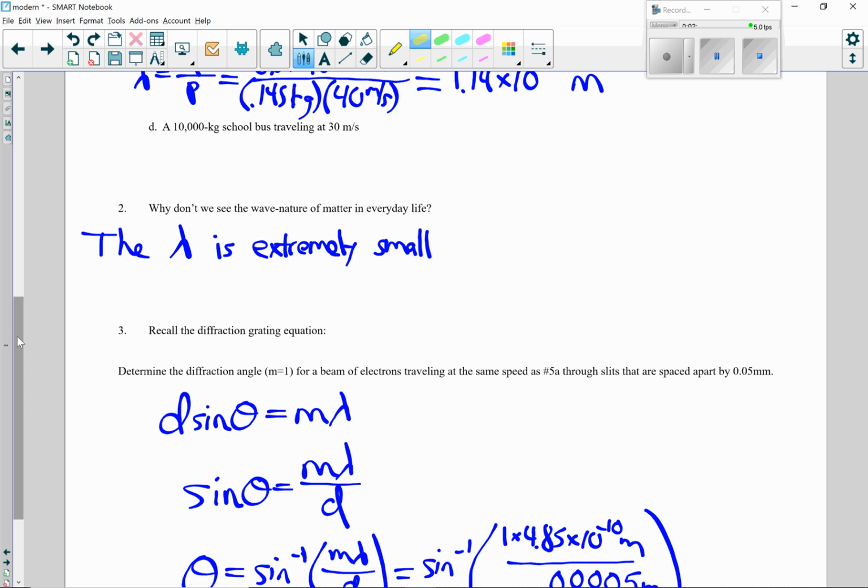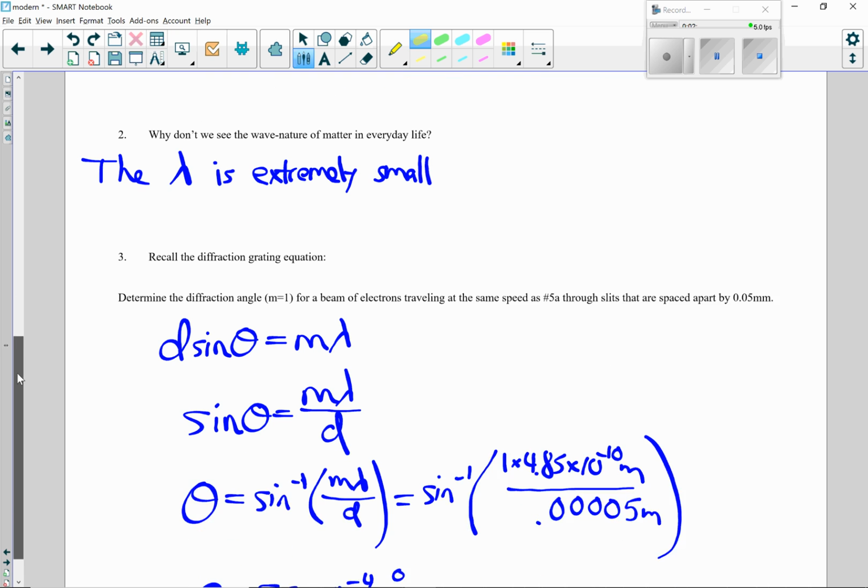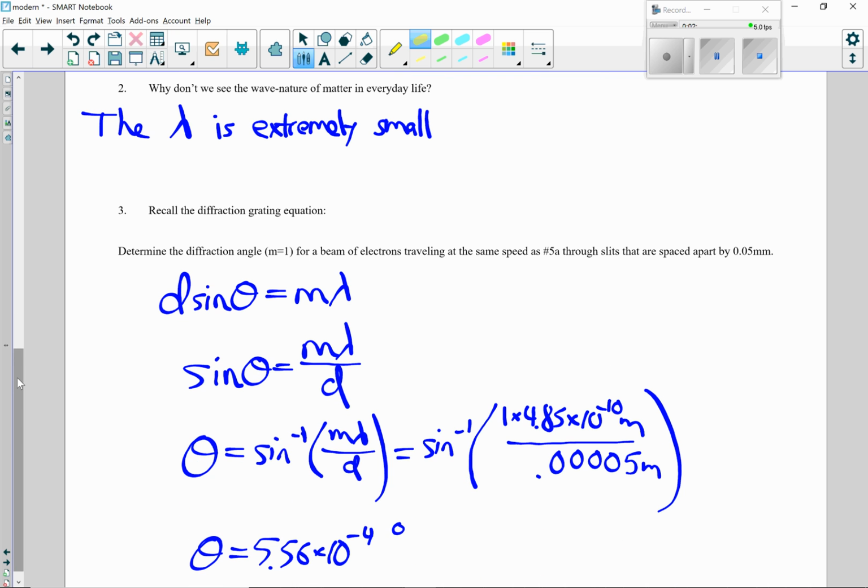Next one, recall the diffraction grating equation. Determine the diffraction angle for a beam of electrons. So we just use our d sine theta equals m lambda equation. Sine theta equals m lambda over d. Theta equals inverse sine m lambda over d. Everything's plugged in. You get 5.56 times 10 to the negative 4 degrees.